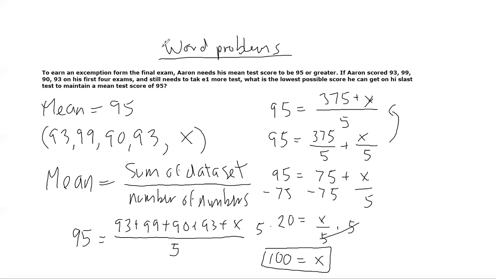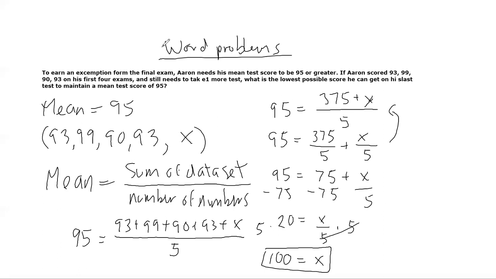The answer is that this person needs to get 100. The only score they can possibly get, they have to get a perfect score on their final test in order to maintain an average of 95 so that they don't have to take their final. If they maintain this average, if they get a perfect score, they don't need to take their final.